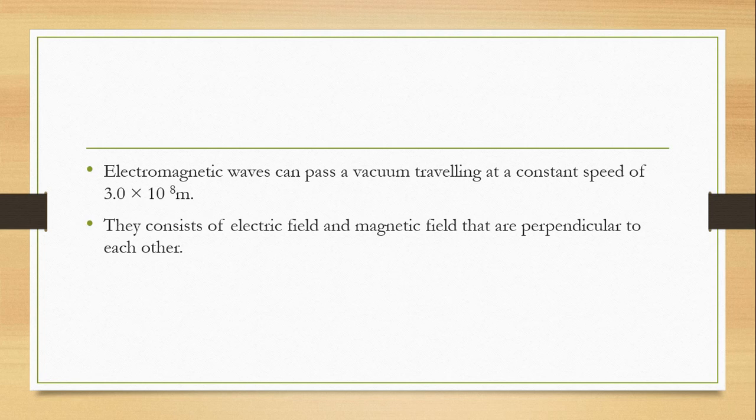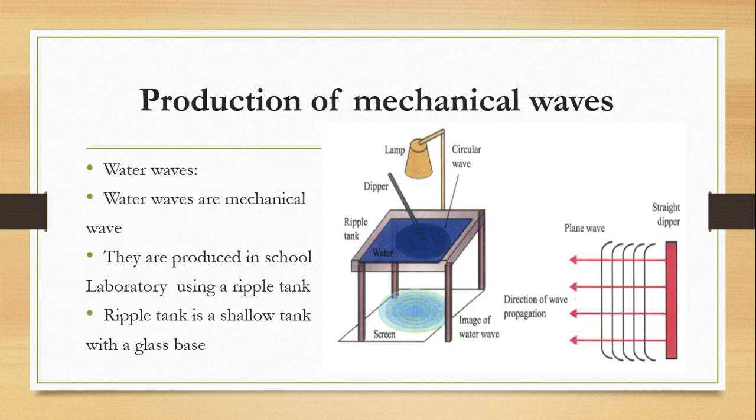As we said, they do not require any material medium, and they travel with constant speed. So all electromagnetic waves travel with the same speed, which is the speed of light, 3 times 10 to the power 8 meters per second.